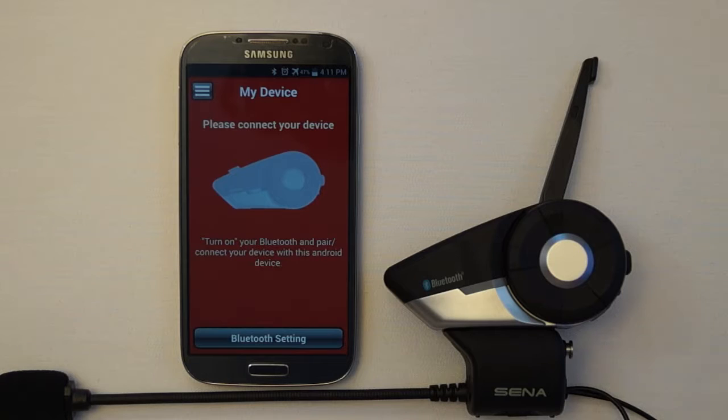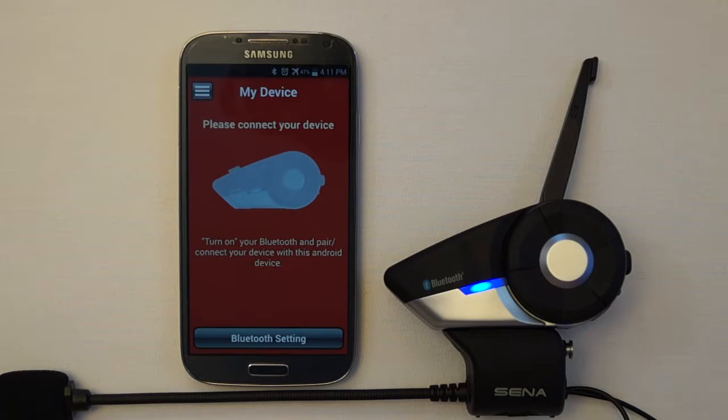One of the features introduced in the Sena 20S is the Group Intercom feature. The Sena smartphone app for iPhone and Android mobile phones allows you to create and manage intercom groups. Once a group intercom has been created, you can use 3 different methods for connecting a group intercom together, or you can disconnect all of the headsets when ending a group intercom.